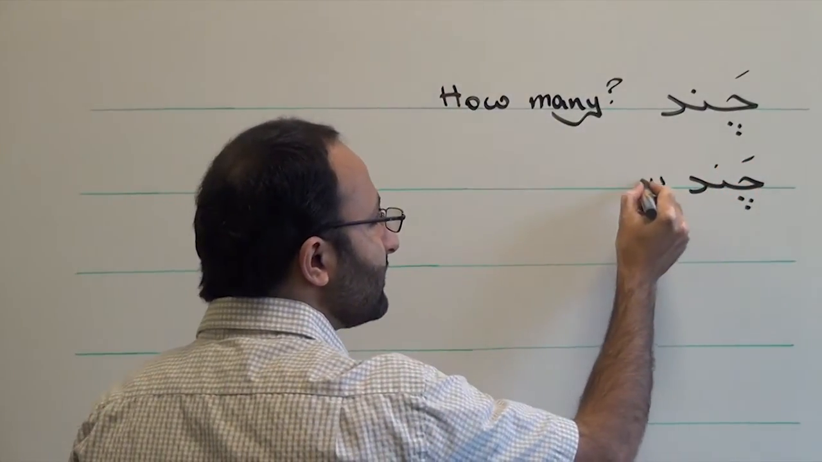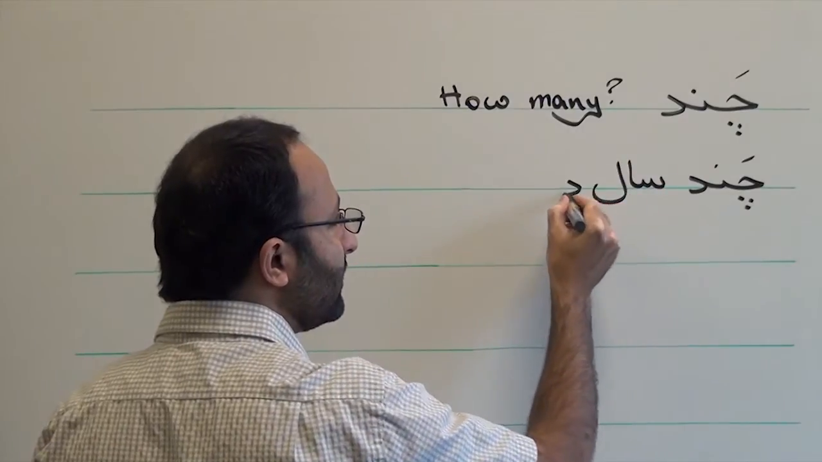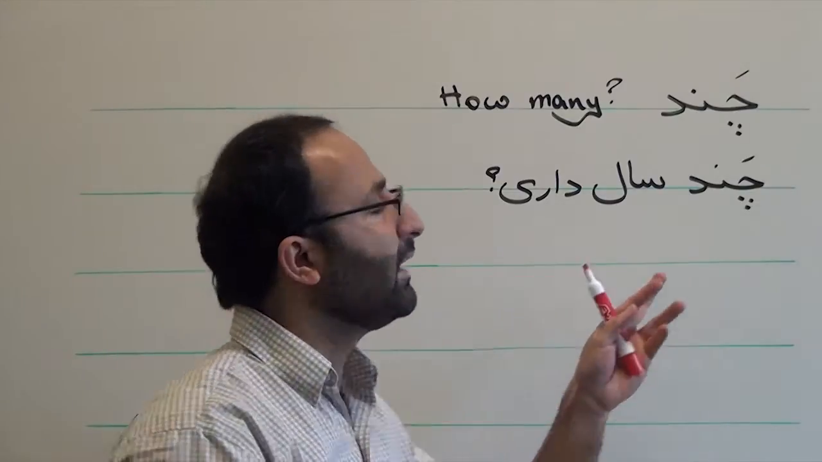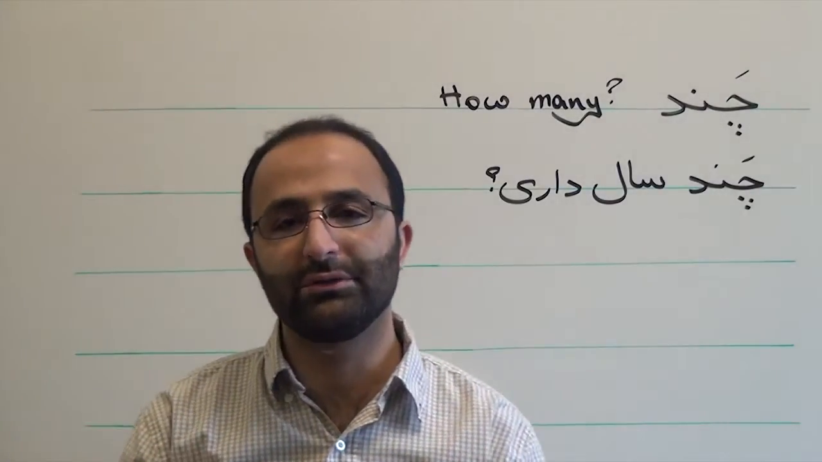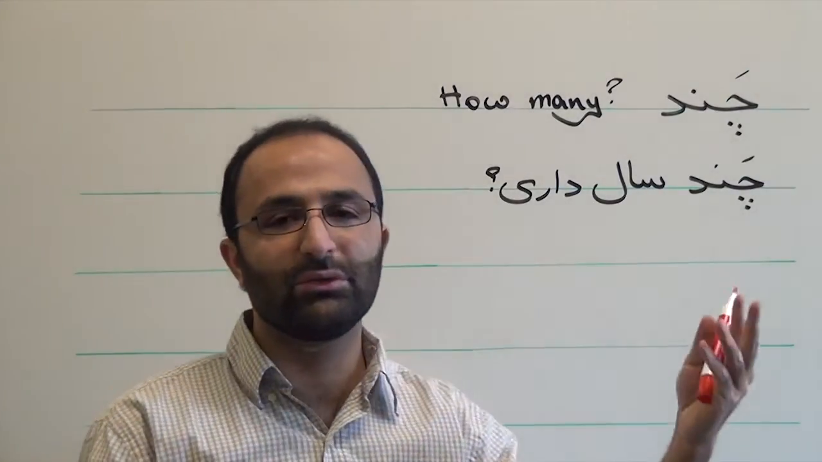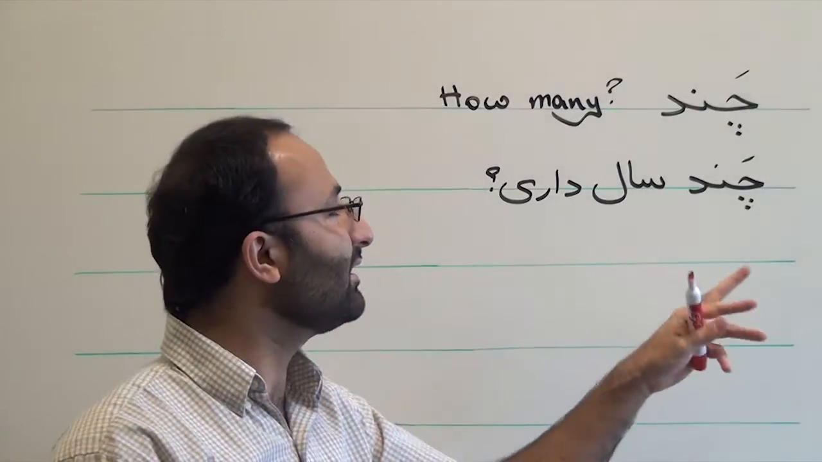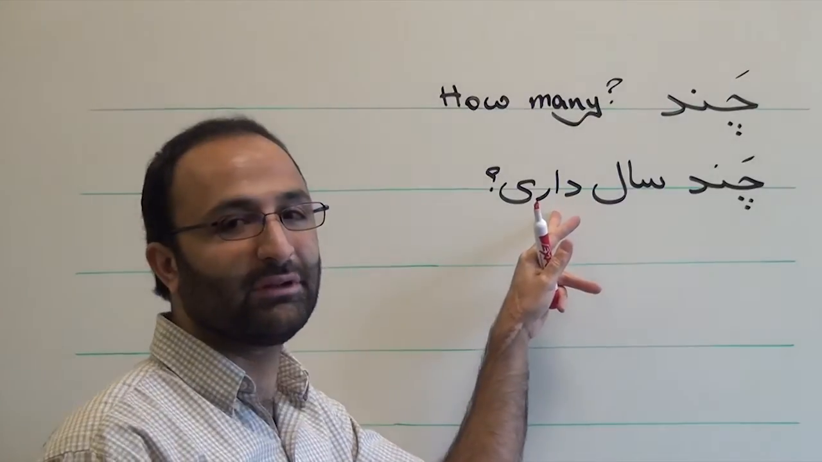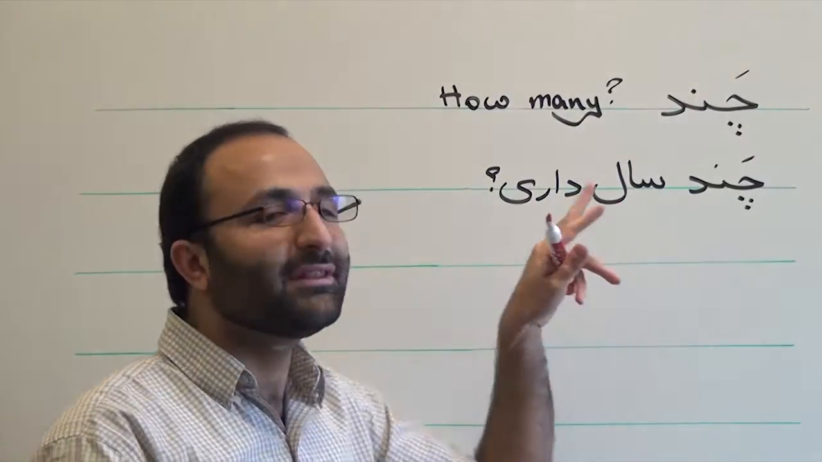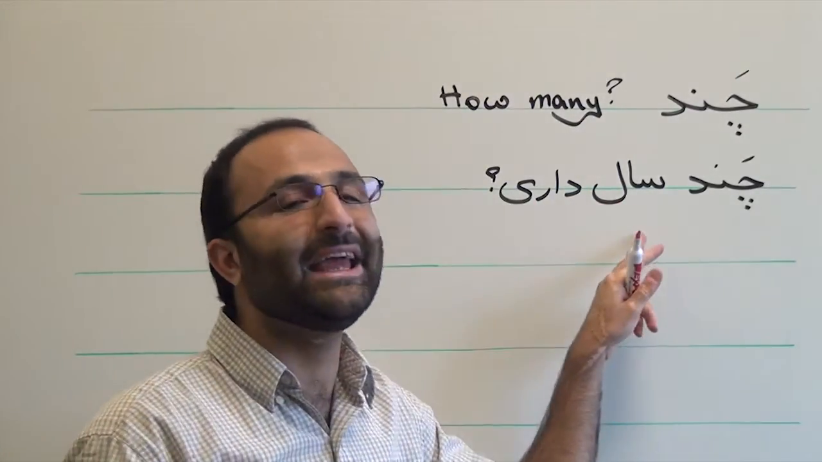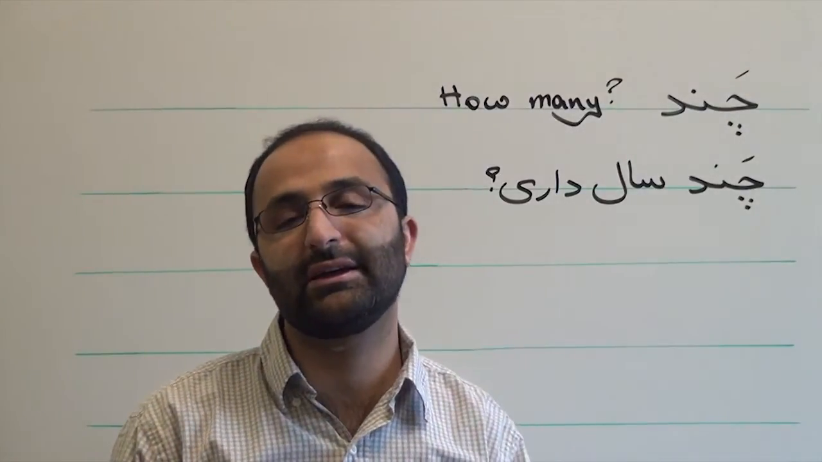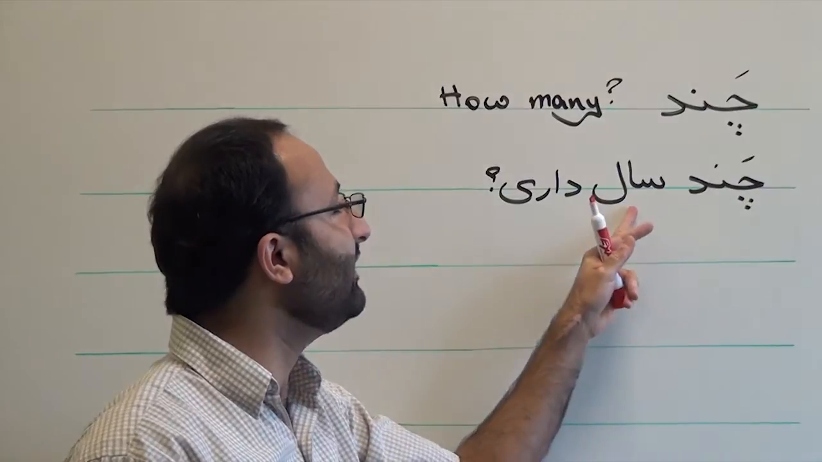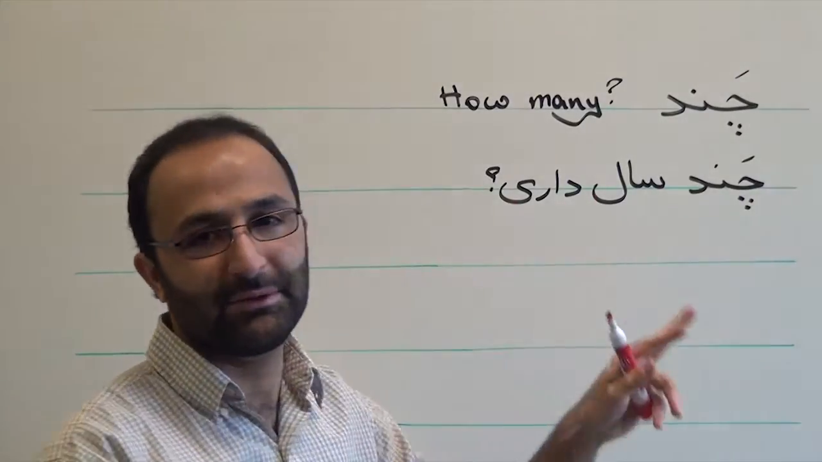چند سال داری. In English it means how old are you, but if we want to translate it literally, it means how many years do you have. But literally it means how many year, because sal is not plural, here it is singular. So it's how many year do you have, which means how old are you.